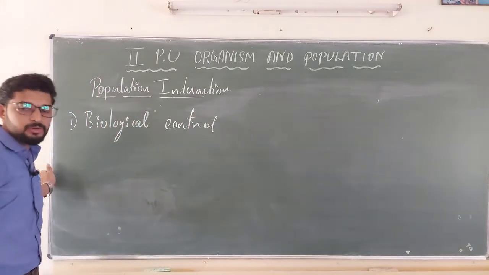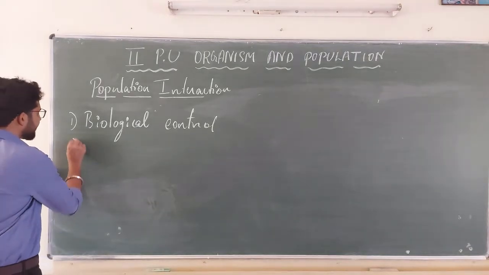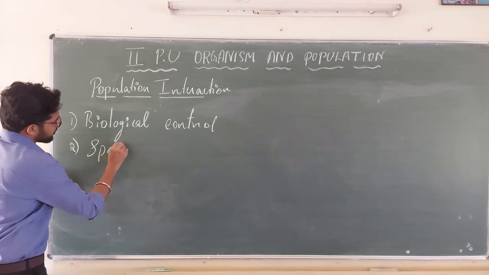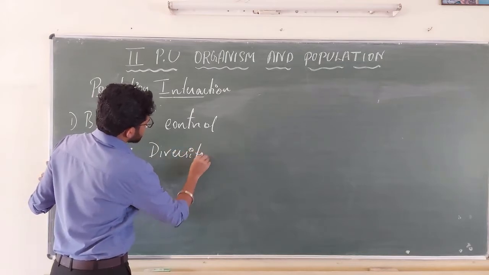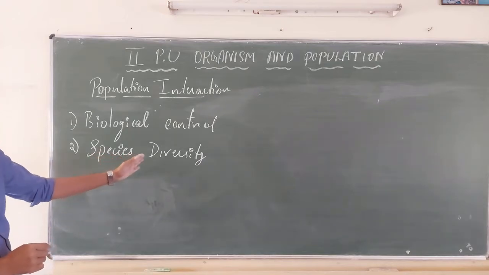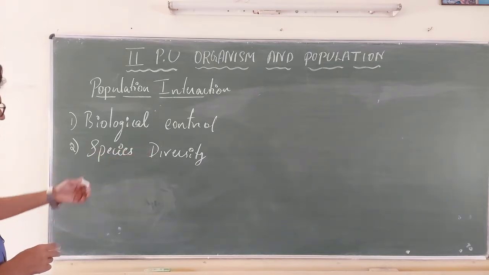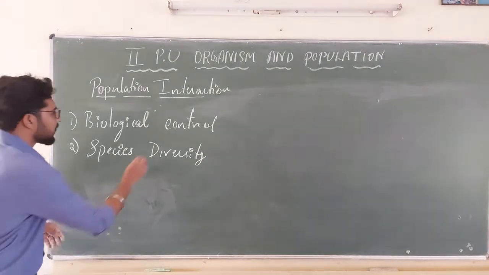Predators are helping to attain the biological balance. It is known to be the biological controller. And even the predators are helping to maintain species diversity. Biological balance is maintained by the predators, as well as species diversity. How is the biological control maintained by the predators, or the species diversity, how are they going to maintain it?